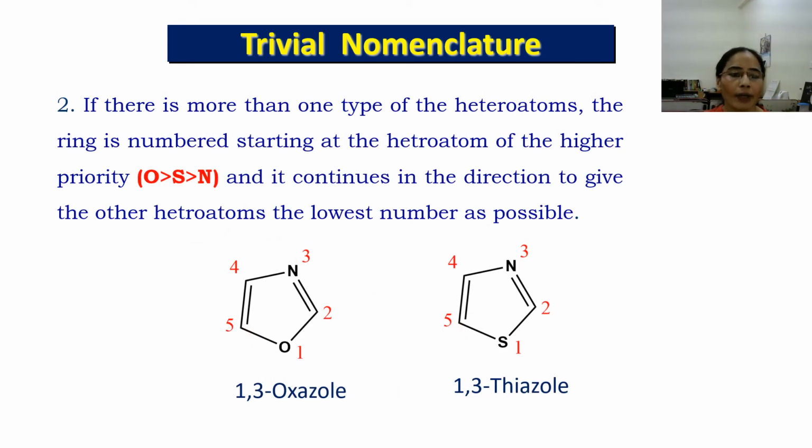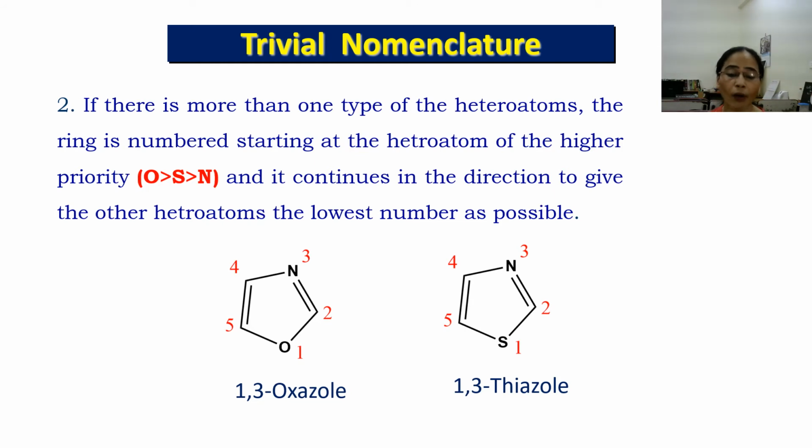And the second rule for the trivial nomenclature: if there is more than one type of heteroatom in the ring, then numbering starts from the heteroatom which has higher priority. The priority is that oxygen gets priority over sulfur, and sulfur gets priority over nitrogen. You can see the first example, this is the oxazole ring and it contains two heteroatoms, one is oxygen and another is nitrogen.